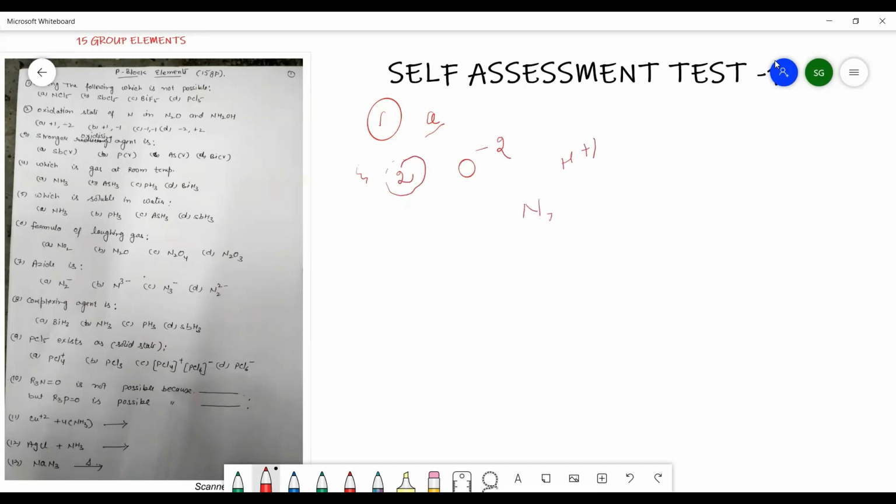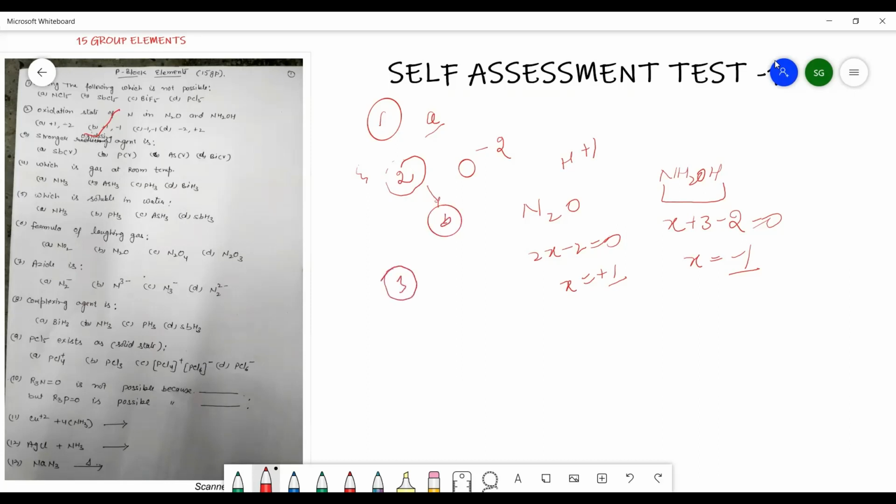For N2O, if you find out, you will find 2x minus 2 is equal to 0. That is, x comes out to be +1. And in NH2OH, this explanation is for those students who have a problem in finding the oxidation state. That is, 3 hydrogens are there and -2, that is x is equal to -1. Yes, the answer is +1 and -1, that is, in the second, the option is B.